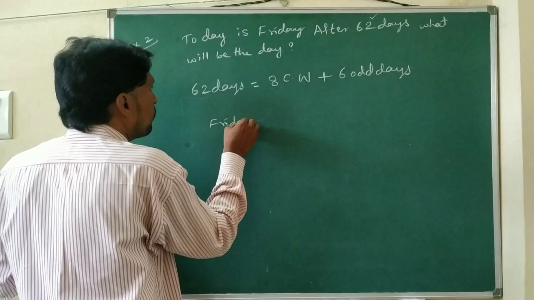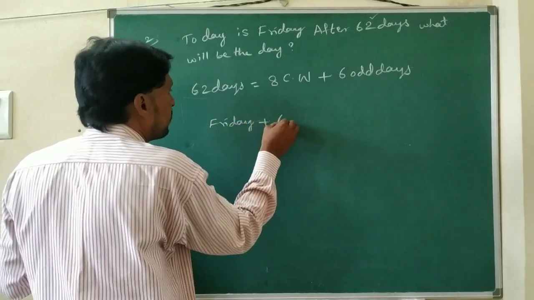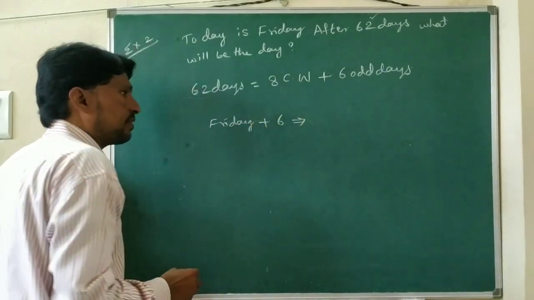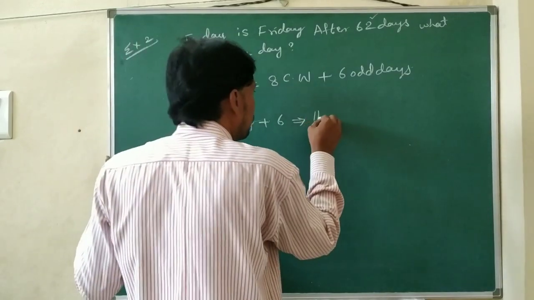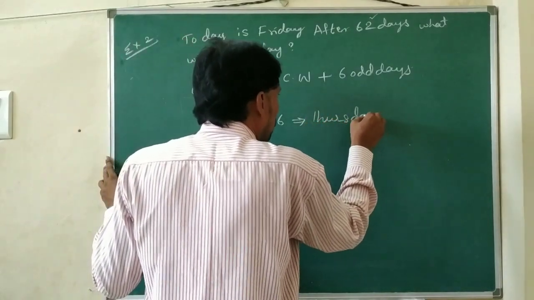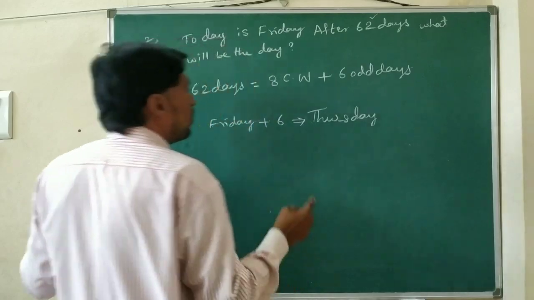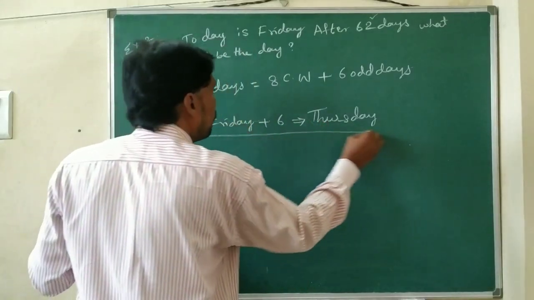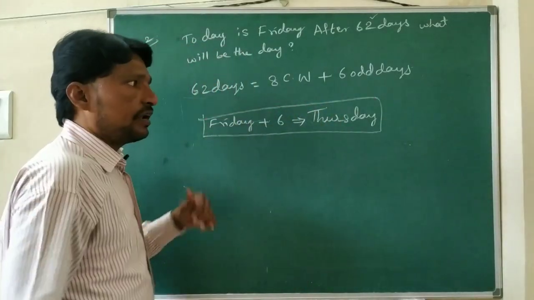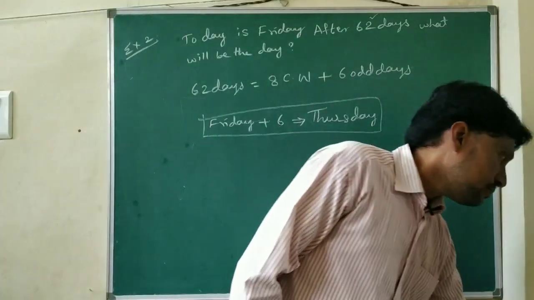Friday plus 6. Friday plus 6 is Thursday. After 62 days, what day do we get? That is Thursday.